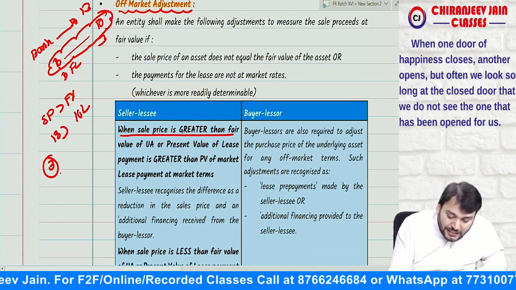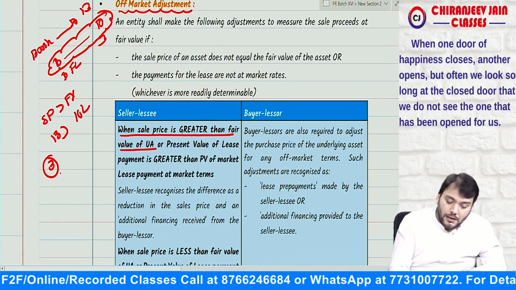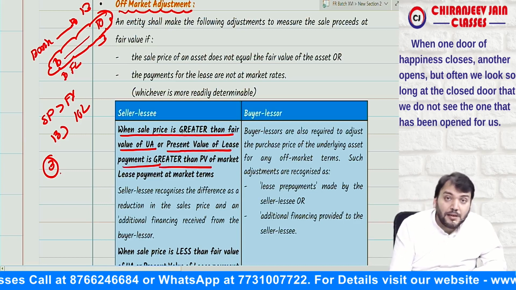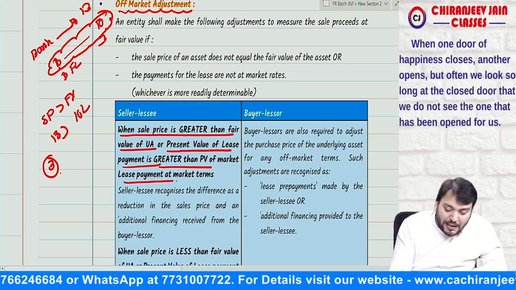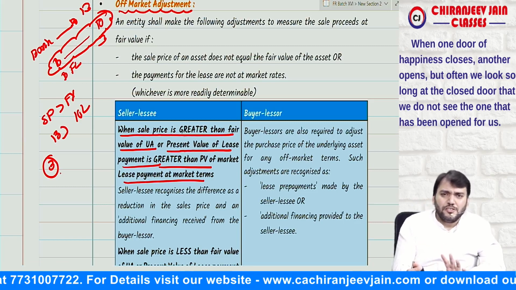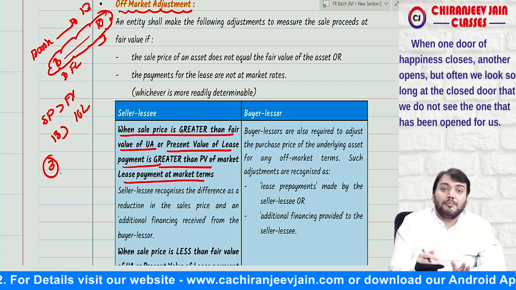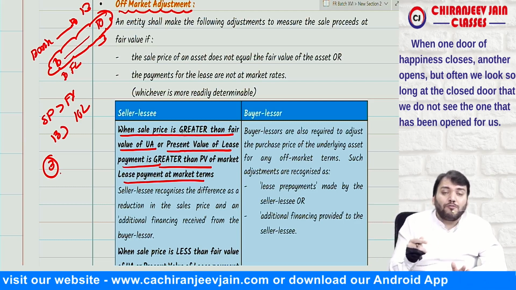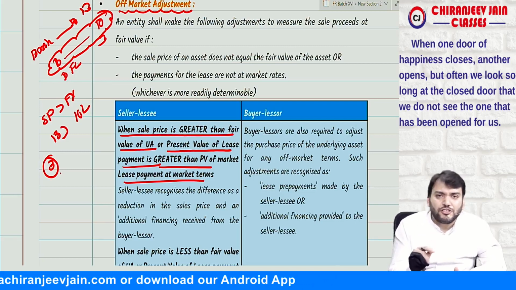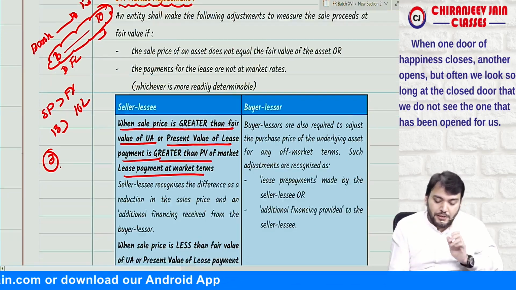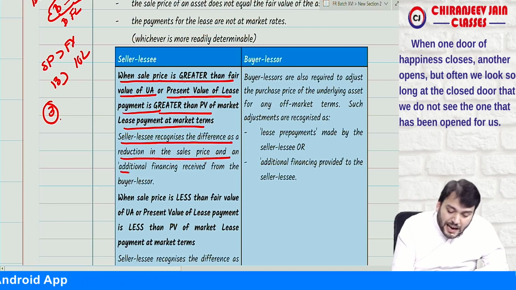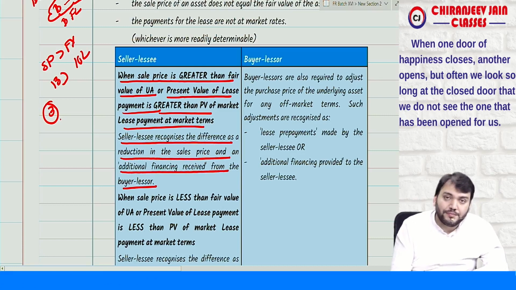What they want to say: when the sale price is greater than the fair value of the underlying asset, or the present value of lease payments is greater than the present value of lease payments at market terms, whichever can be determined reliably. So you can calculate off market terms on the basis of the fair value of the asset, or on the basis of lease payments at market terms. Then the seller lessee recognizes the difference as a reduction in sale price and an additional financing received from the buyer lessor.